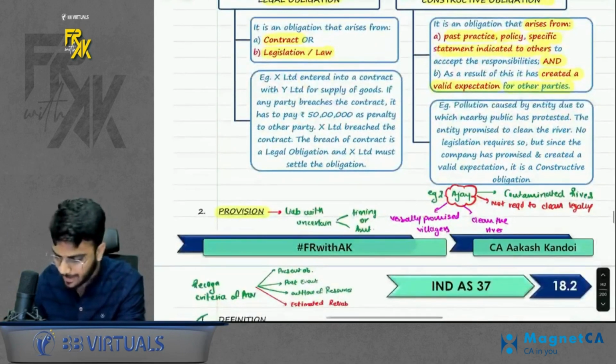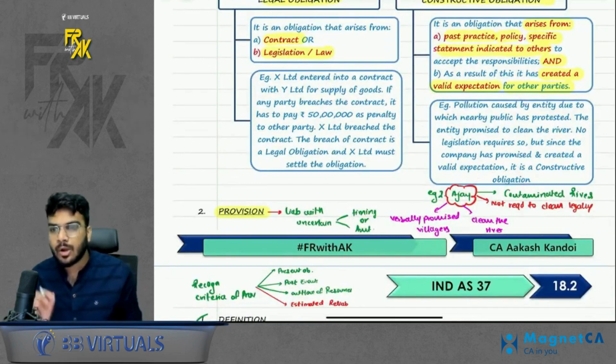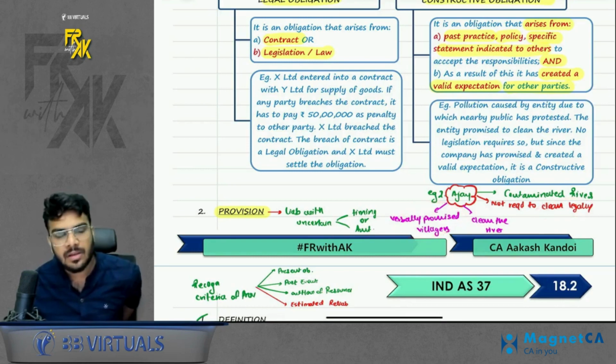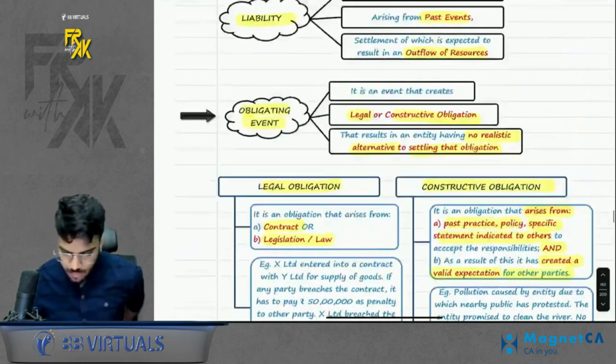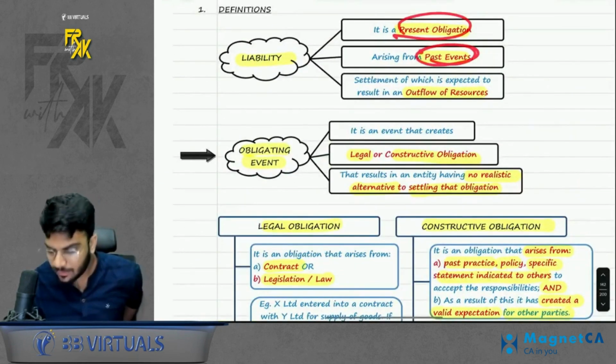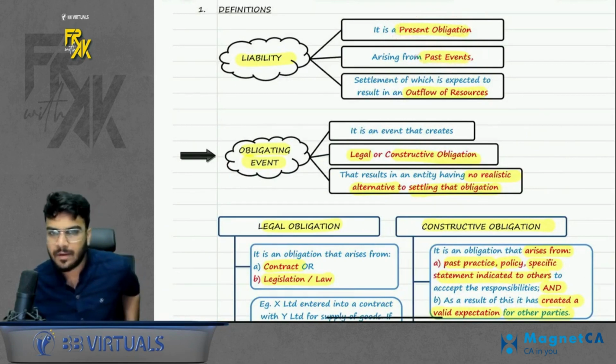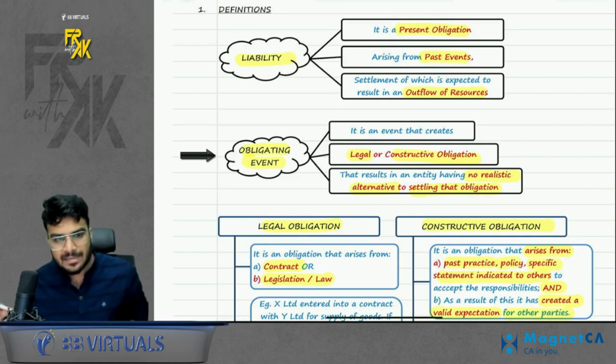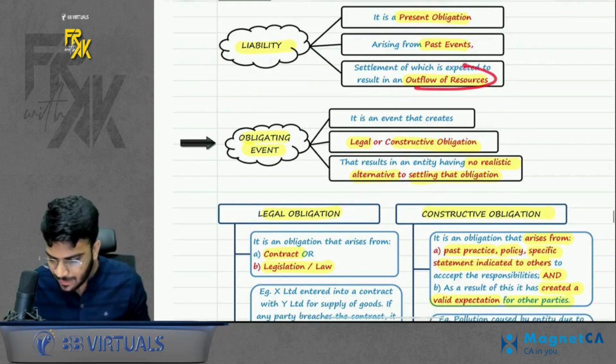Okay, just like you contaminated a river which you are not required to clean legally, but you have promised the villagers that you will clean the river. Constructive obligation. Okay, so this is obligation. Now then the next point is past event. What is the meaning of past event? For any liability to be booked, there should be past event. For example, in case of creditors, purchasing the goods on credit is the past event. In case of loan liability, taking the loan is a past event. Okay, which will result in outflow of resources.